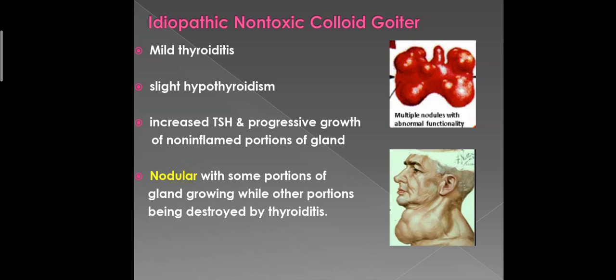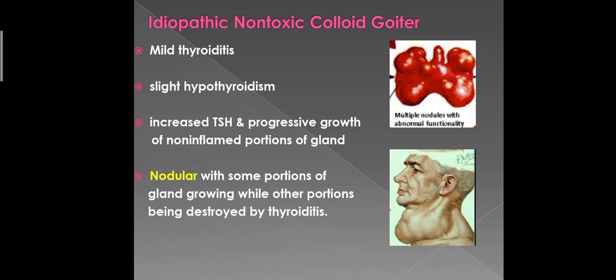The exact cause of the enlarged thyroid gland in these patients is not known, but most of the patients show signs of mild thyroiditis. Therefore, it has been suggested that the thyroiditis causes slight hypothyroidism, which then leads to increased TSH secretion and progressive growth of the non-inflamed portions of the gland.